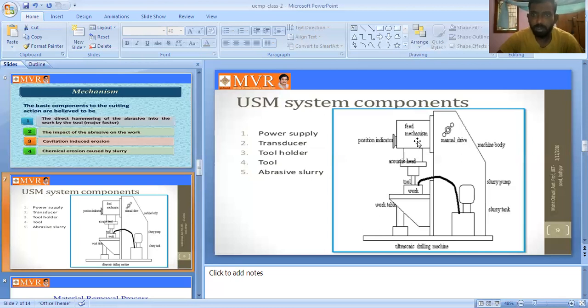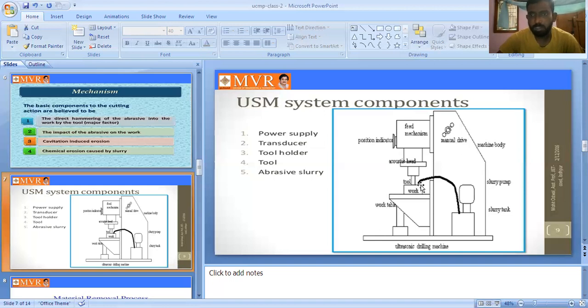So the feed mechanism is set to the abrasive head, which is fit into the tool holder, and that is fit into the tool. Inside there is a work table where we are inserting the workpiece. From this work table we are taking the workpiece. So the workpiece and the tool, based on this tool and by using this slurry, we are cutting the workpiece here.